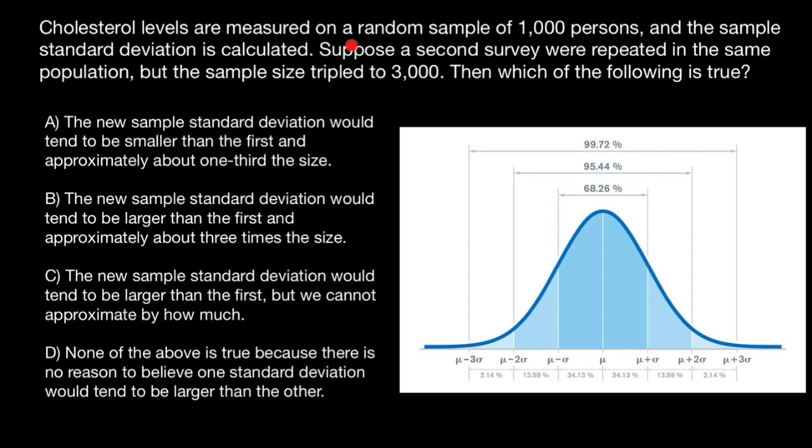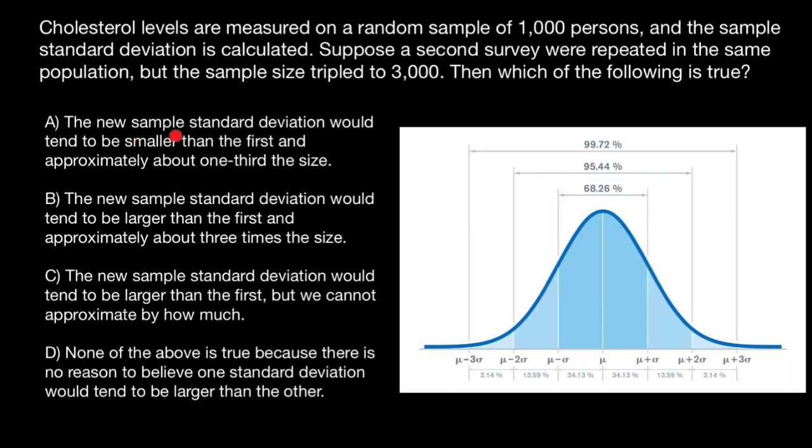Cholesterol levels are measured on a random sample of 1000 persons and the sample standard deviation is calculated. Suppose a second survey were repeated on the same population, but the sample size tripled to 3000 people. Then which of the following is true? And here are the variants to choose from.